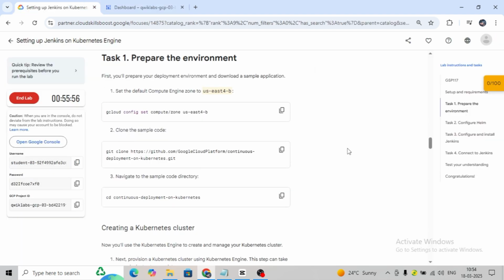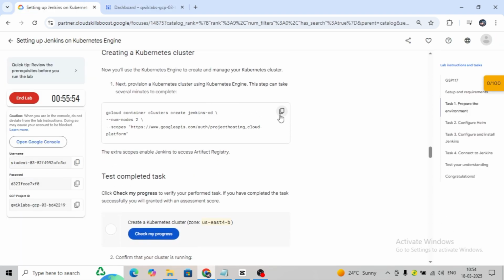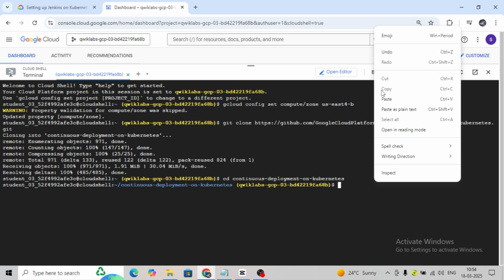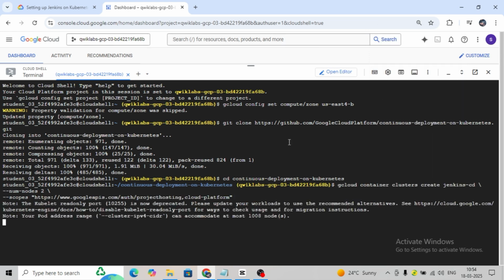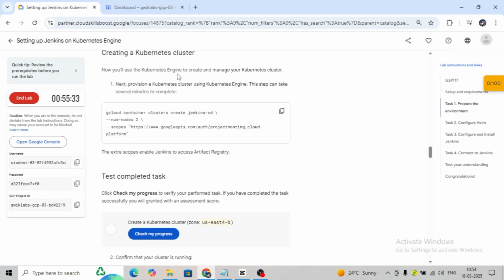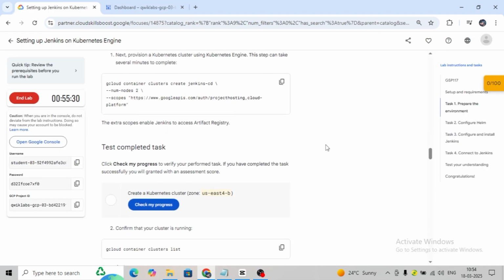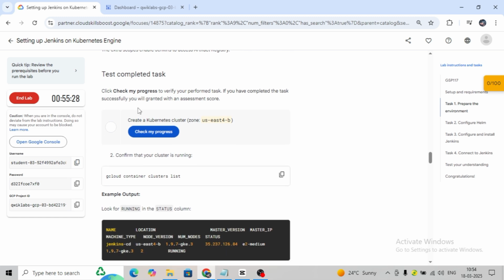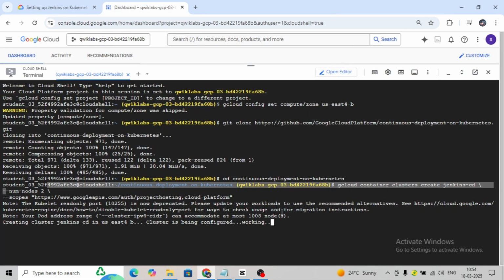Now let's go and create a Kubernetes cluster. So this is the command we need to refer to: container cluster create jenkins. Okay, so this is the command. Let's execute. The number of nodes is 2, and these are the scopes. It's been defined. It is creating the cluster. It will take a few minutes.